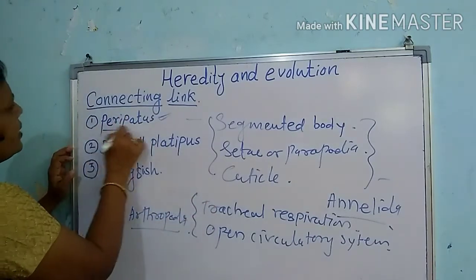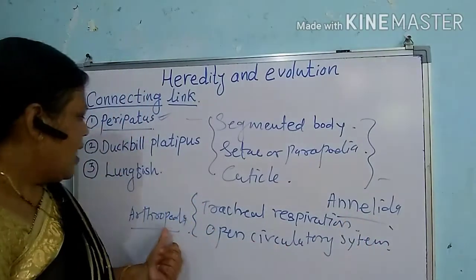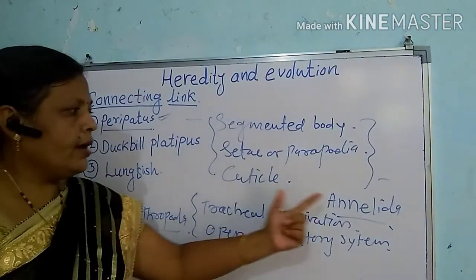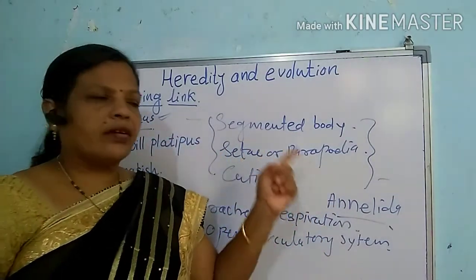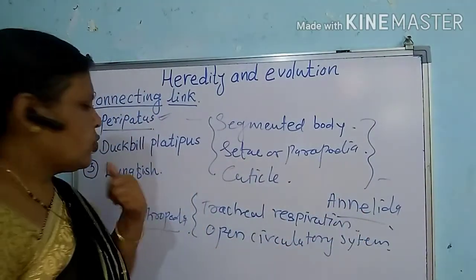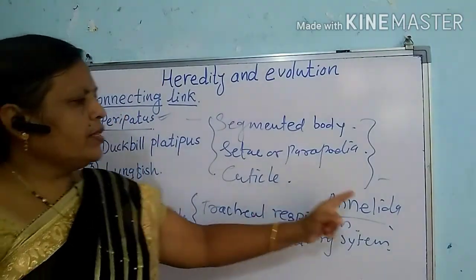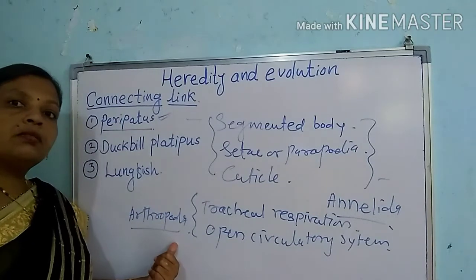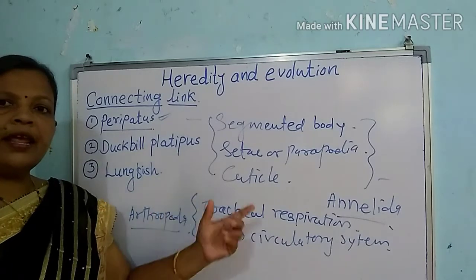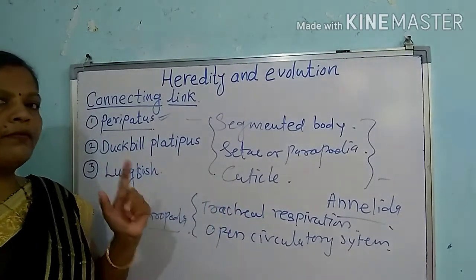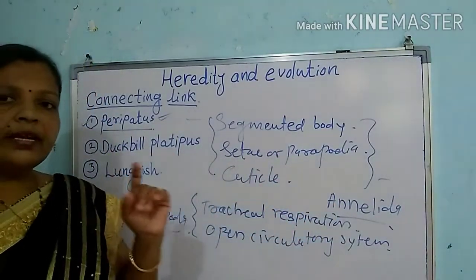This animal peripatus shows the characters of both phyla, that is Annelida as well as arthropoda, and hence this peripatus is called the connecting link between the Annelida and arthropoda. Means by studying this peripatus, we can say that from the Annelida, the arthropods might have evolved. So in this way, by studying the connecting link among animals, we can find the evolutionary line. This is the first example, that is peripatus.